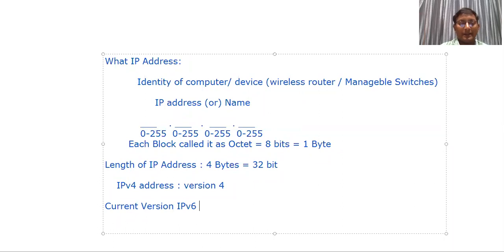IPv6. We are using IP version 6, but it is not completely implemented in all devices. Old devices still continue with 4, new devices continue with 4 and 6. So if it is a new device you can find IP version 6, and websites also you can find with IPv4 and IPv6. IPv6 is the new implementation.